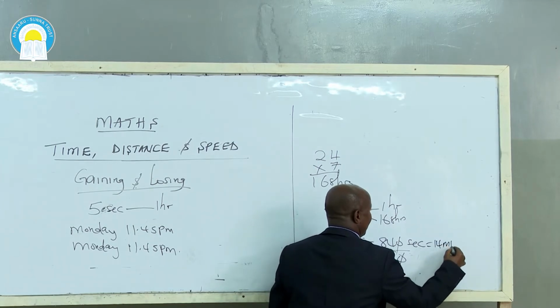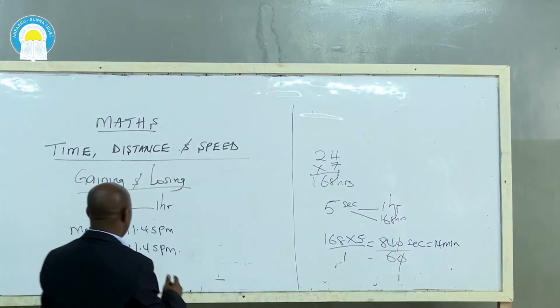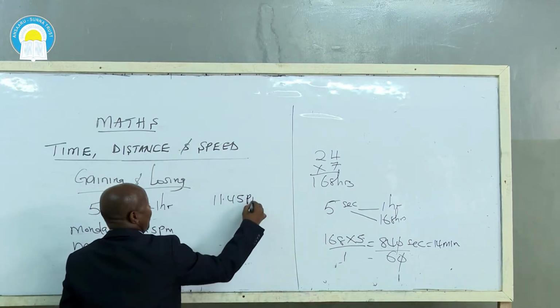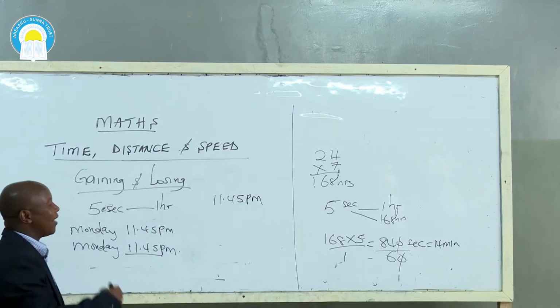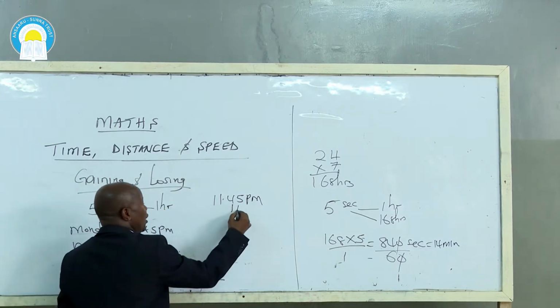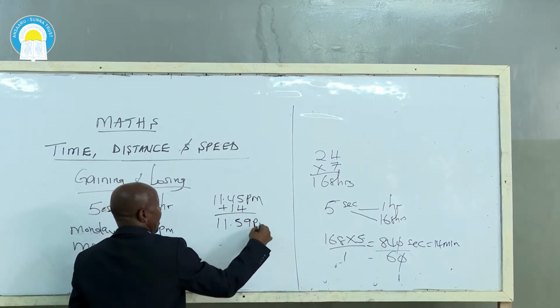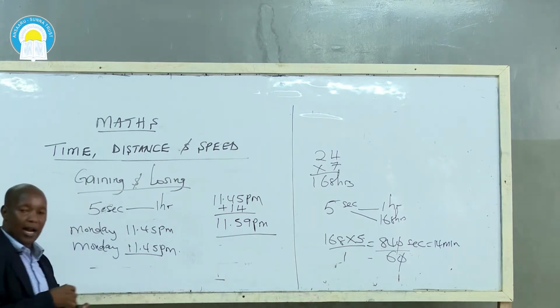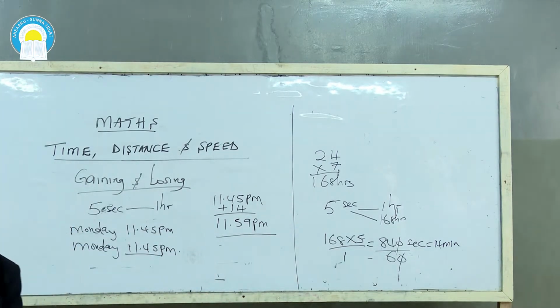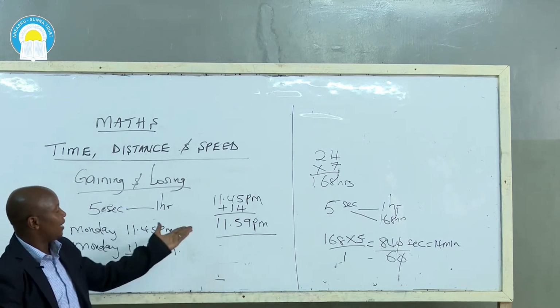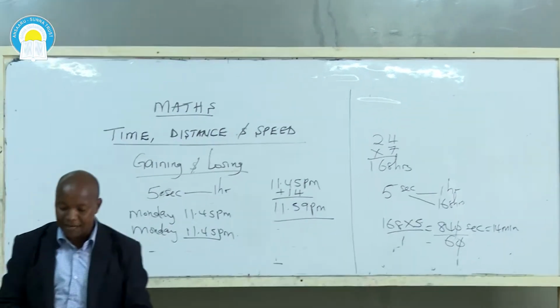By 14 minutes. So in our case now here, when the right time will be Monday 11:45 p.m., this watch now will have gained 14 minutes more. So here you add 14 minutes, you get 11:59 p.m. That's how you work out a problem where a watch is gaining seconds every hour. So the time will be now 11:59 p.m.